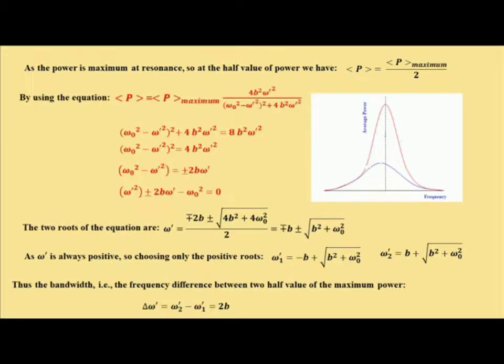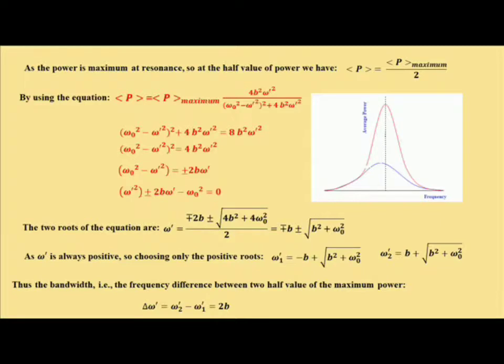So at that point, from this relation, omega 0 square minus omega prime square whole square plus 4b square omega prime square is equal to 2p, that means 8b square omega prime square, just putting P as P average maximum by 2, and P maximum cancels out. So we have omega 0 square minus omega prime square whole square equal to 4b square omega prime square.